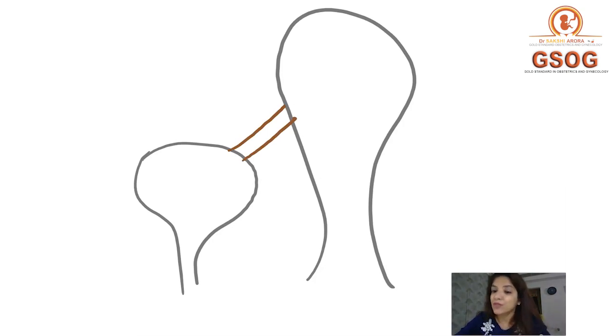Because this fistula is connecting the bladder to the uterus, and the uterus is at a higher level than the bladder, obviously in this case the patient will not have any dribbling of urine. She will not complain of that, because urine cannot go up. It's not going to happen that urine goes up and then comes out from the uterus. No, right? So the patient will not complain of continuous dribbling of urine.